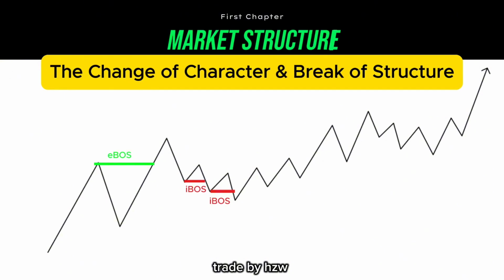This break to the upside is met by a change of character inside the pullback. This type of change of character is named an internal change of character, or an internal market structure shift. So this indicates that the low time frame trend could soon reverse to follow the high time frame trend. The confirmation of the reversal is done by price not being able to break the past low, so by creating a higher low and breaking the past high by creating a higher high. And this confirms an internal bullish break of structure in which price follows through the high time frame and continues the macro trend.